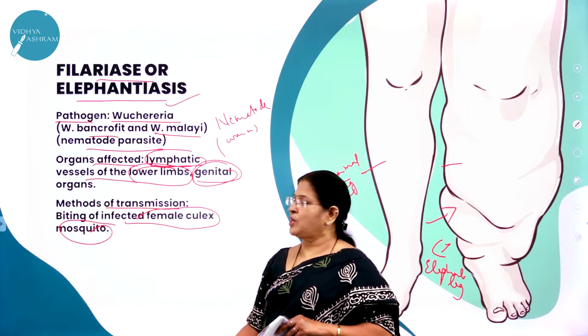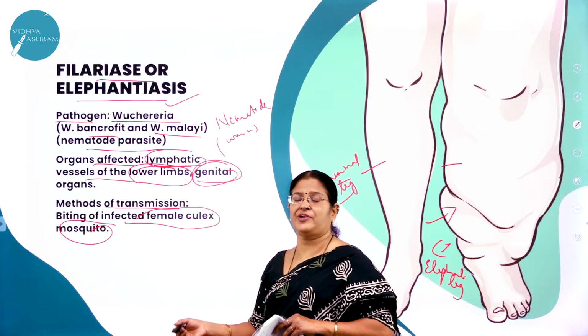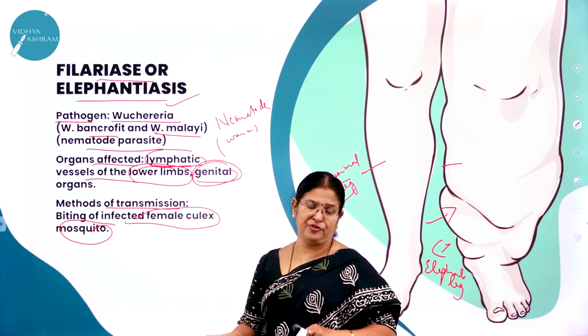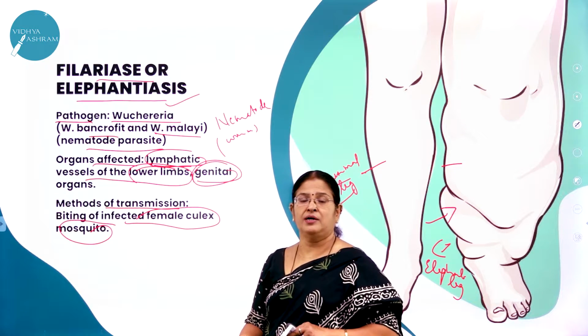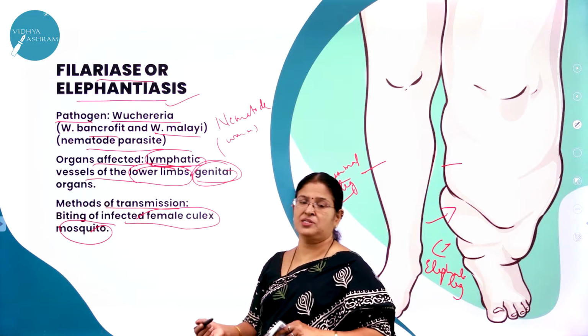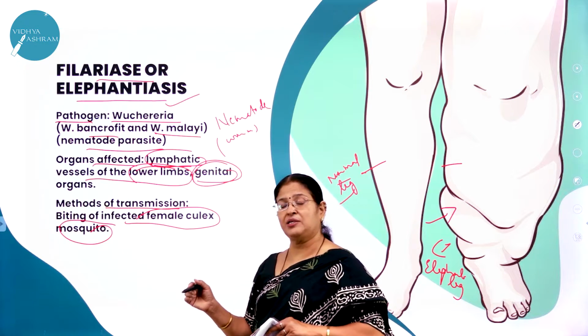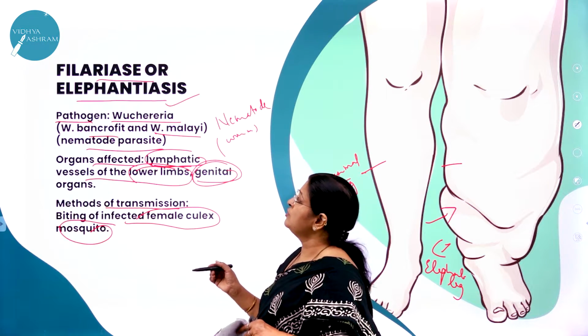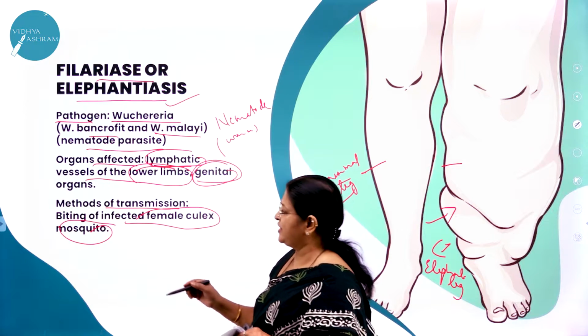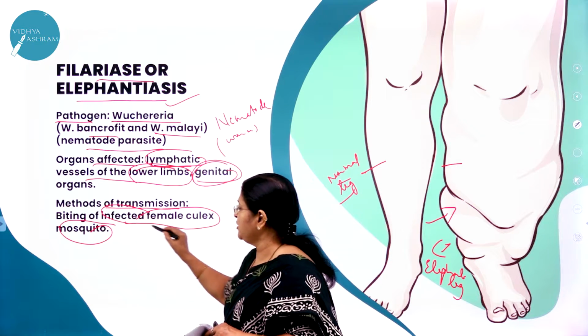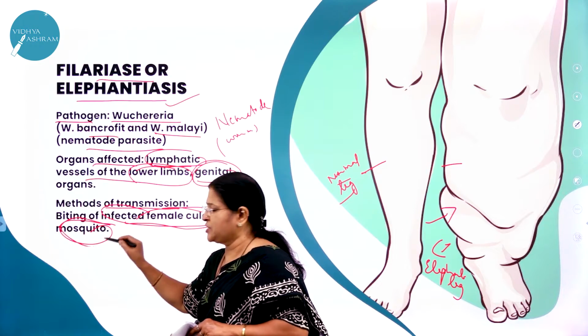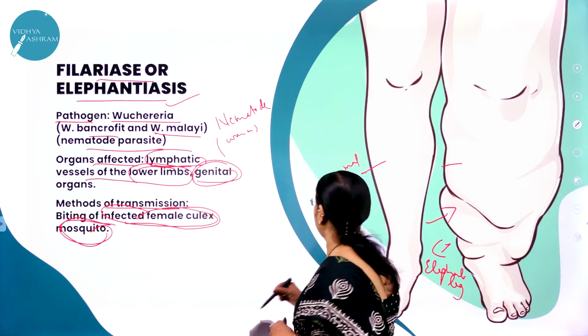There, the mode of transmission was through contaminated food, contaminated water, that is contaminated vegetables and fruits. But here the mode of transmission of this elephantiasis or filariasis is through the bite of an infected female Culex mosquito, right? Hope you have understood about filariasis.